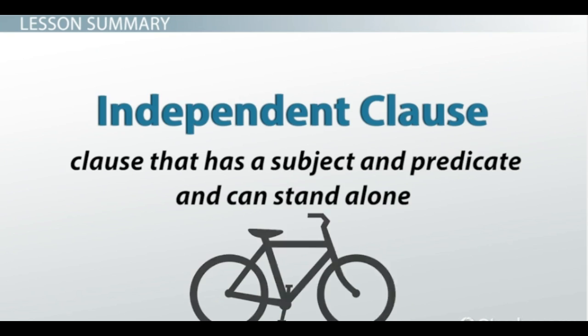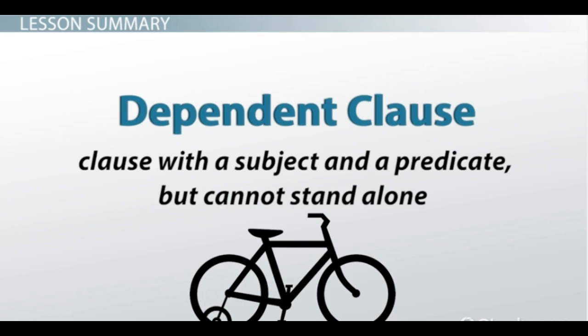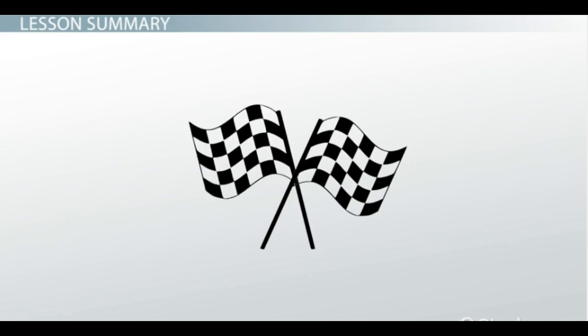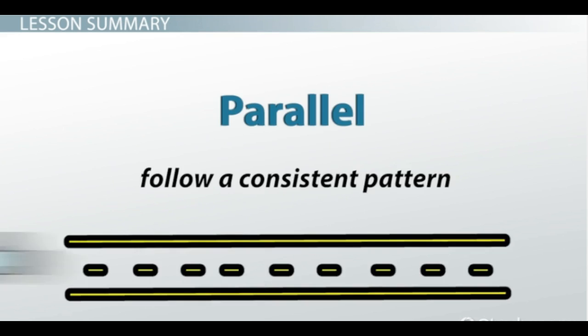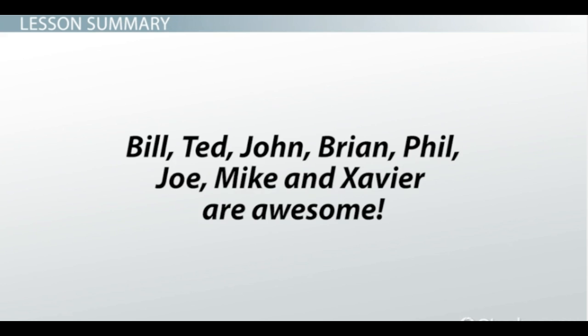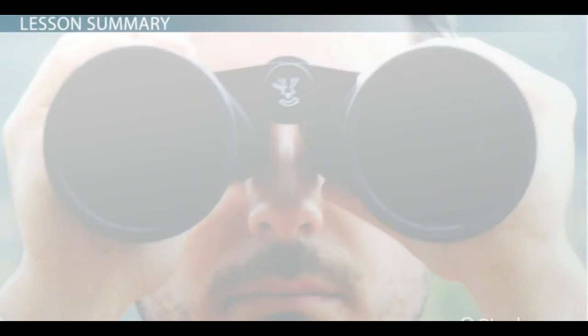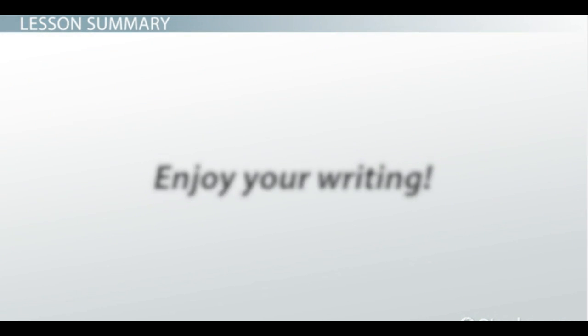An independent clause is a clause that has a subject and predicate and can stand alone as a complete sentence. A dependent clause is a clause with a subject and a predicate but cannot stand alone. Watch out for conjunctions that change an independent clause into a dependent one. And finally, be sure your sentences are parallel, or that they follow a consistent pattern. Do not have a list of nouns and one adjective. Do not have a list of infinitive verbs and one in ing form. Make sure longer sentences all follow a consistent pattern. If you watch out for these basic sentence structure rules, then you will avoid many errors, which will allow your writing to communicate clearly.